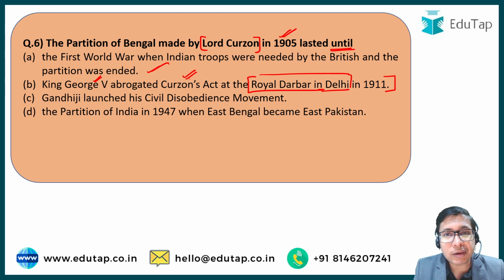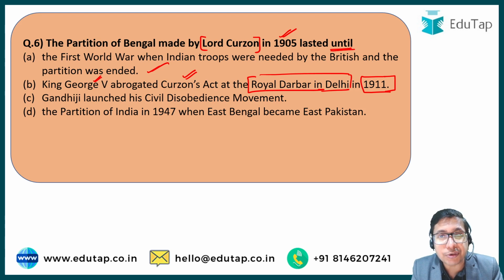And this was a symbol of appeasement towards Indian masses, that yes, the king is very benevolent, king is very good, and therefore he has accepted your demand to annul the partition of Bengal. Okay, so in 1911 the partition of Bengal was annulled, but whatever objectives the Britishers had in their mind, for which they executed this partition of Bengal, all those objectives were met by the Britishers. All those objectives were achieved.